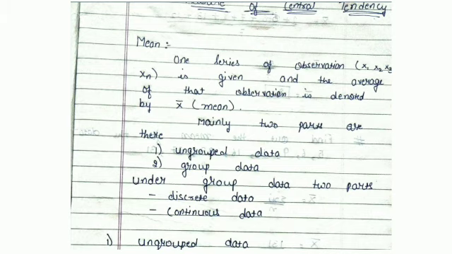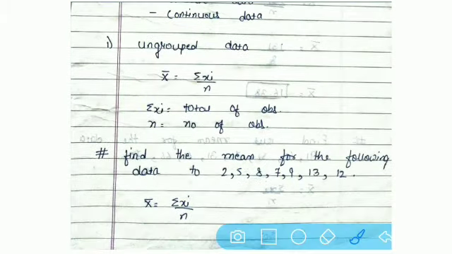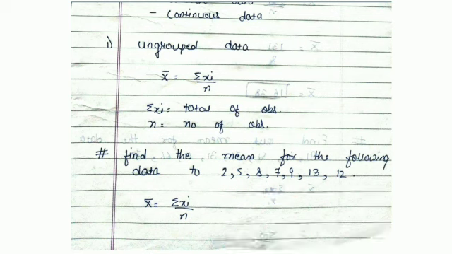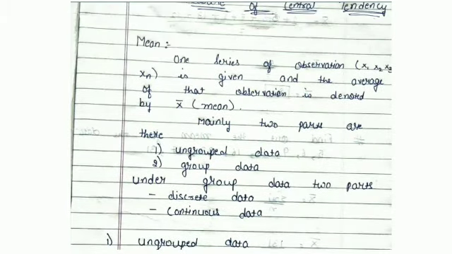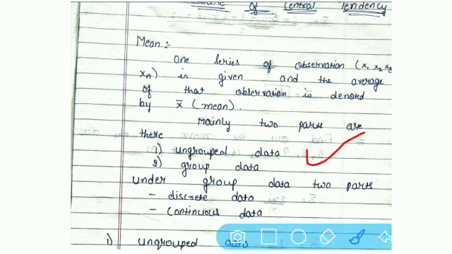But going again with a simple example, what is ungrouped data? Where only numbers are given to us, simple numbers like 2, 5, 8, 7, 9, 13, 12, and so on, then it becomes your ungrouped data. That means only a single series of observation is given to us. What is observation? I already told you. Observation means any kind of result which you have generated. So when only single numbers are given, that is known as your ungrouped data.